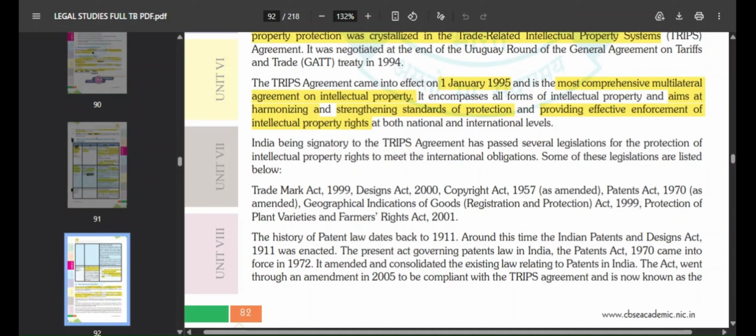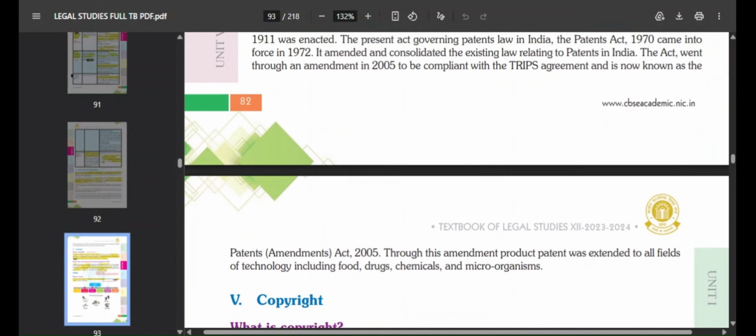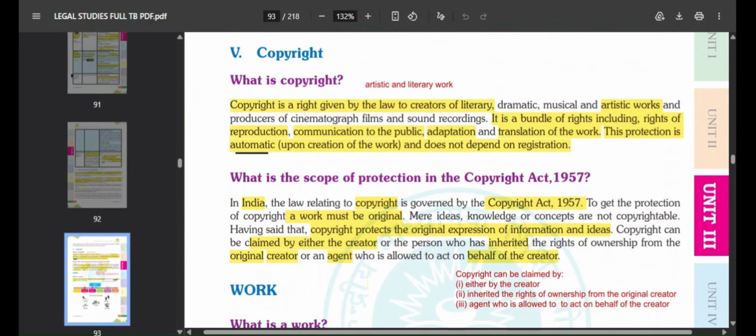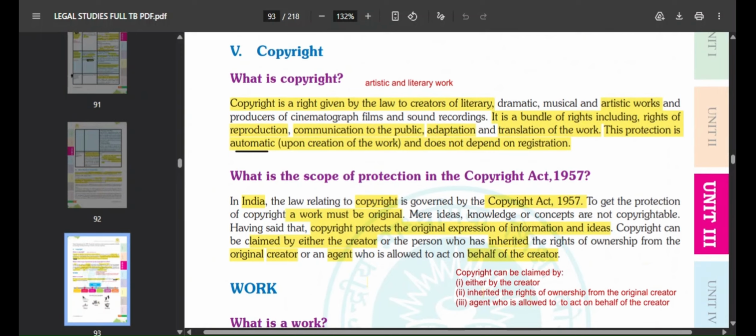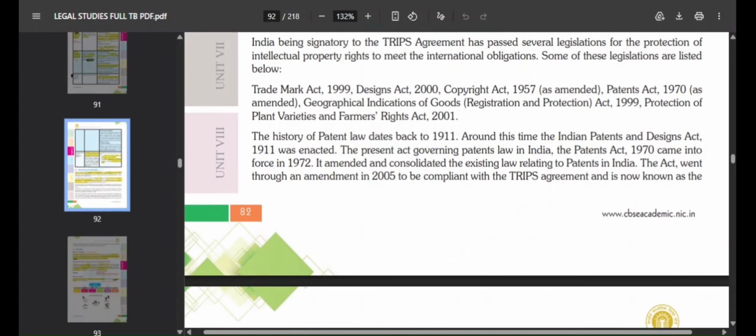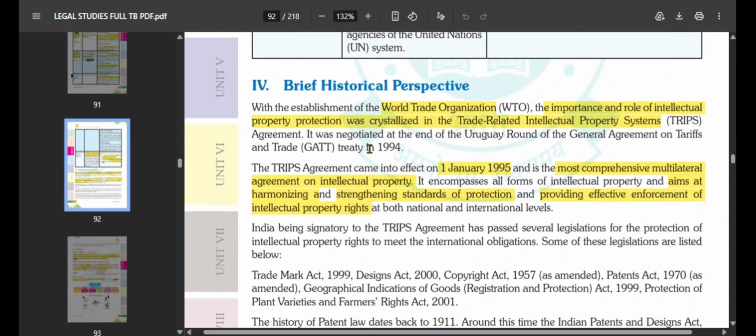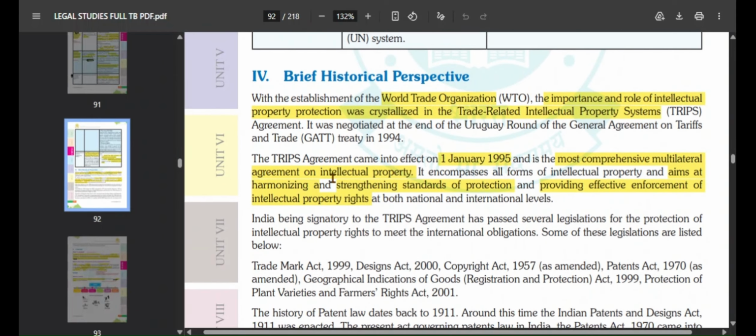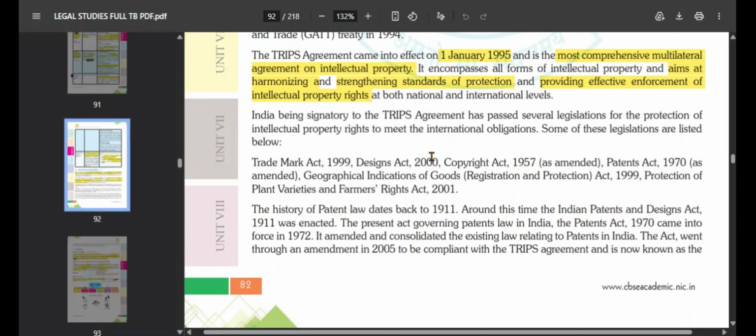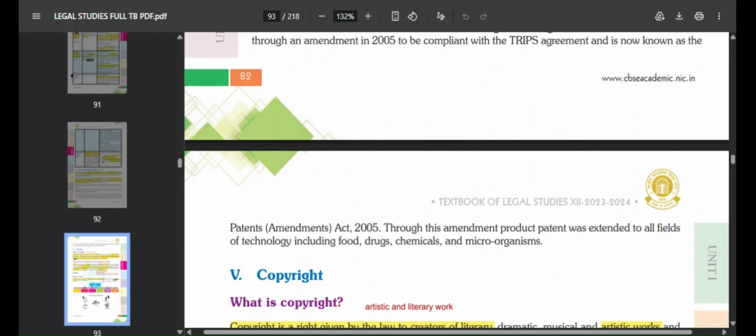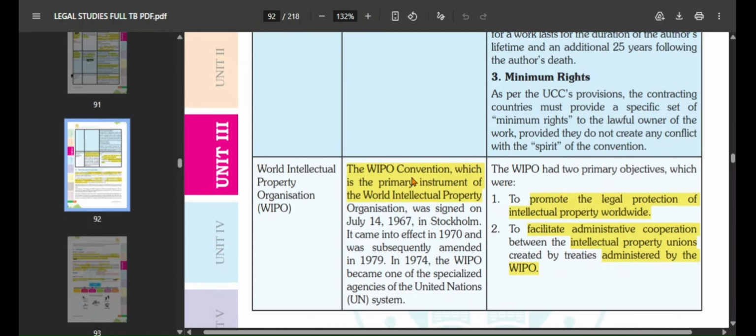So the history of patent law dates back to 1911. Okay, this is not that important. Let's move on to the main section of the chapter. So first we are going to see what is copyright. This is one type of intellectual property, copyright. Okay, now what is copyright? Now this is where the chapter gets easy. It is more smooth flowing. Like when you see the historical perspective, it's kind of confusing. So many dates are there, so many acts are there, but when you read this section starting from here, it becomes very easy.